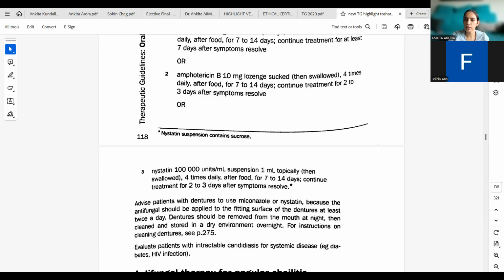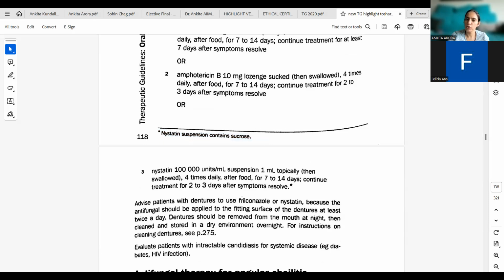Advise patients with dentures, and they have clearly mentioned that nystatin suspension contains sucrose. So one has to be mindful when using it in patients who are diabetic or neonates because it contains sucrose.